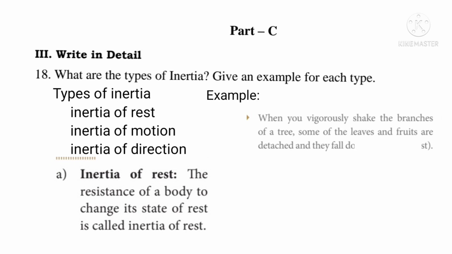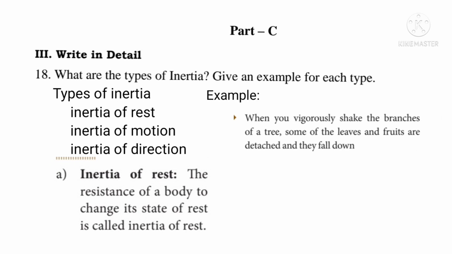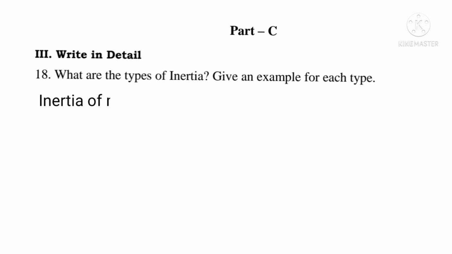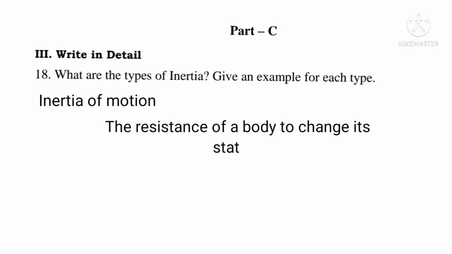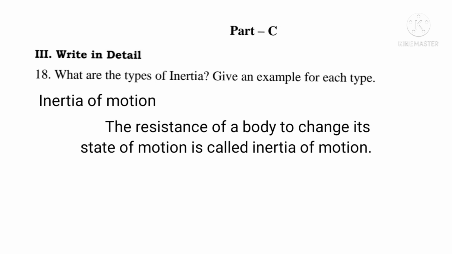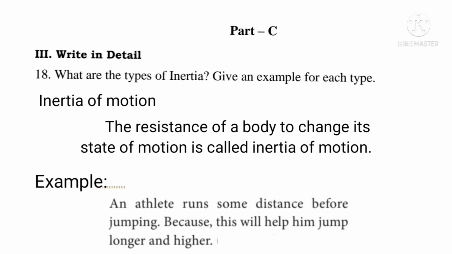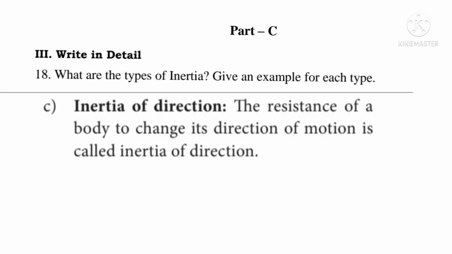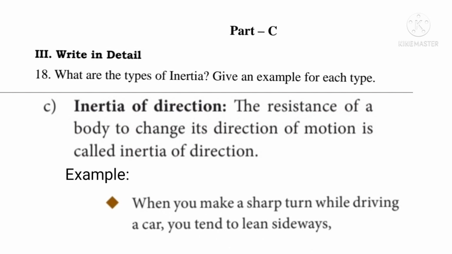Example, when you vigorously shake the branches of a tree, some of the leaves and fruits are detached and they fall down. Inertia of motion, the resistance of a body to change its state of motion is called inertia of motion. Example, an athlete runs some distance before jumping because this will help him jump longer and higher. Inertia of direction, the resistance of a body to change its direction of motion is called inertia of direction. Example, when you make a sharp turn while driving a car, you tend to lean sideways.